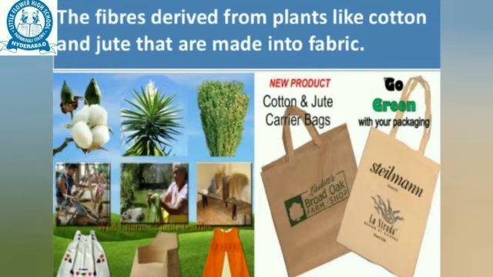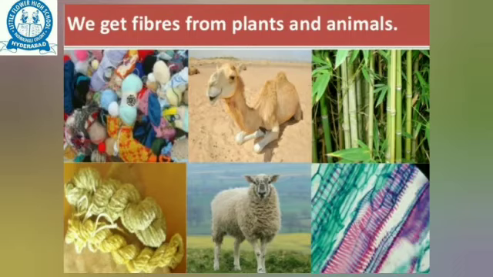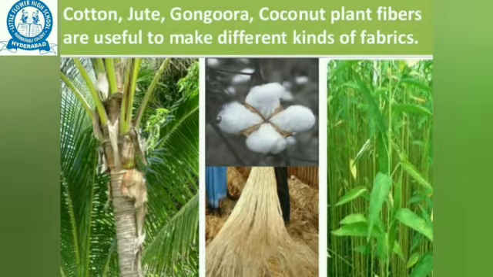The fibers derived from plants like cotton and jute are made into fabric. We get fibers from plants as well as from animals. Cotton, jute, gongura, and coconut plant fibers are useful to make different kinds of fabrics.